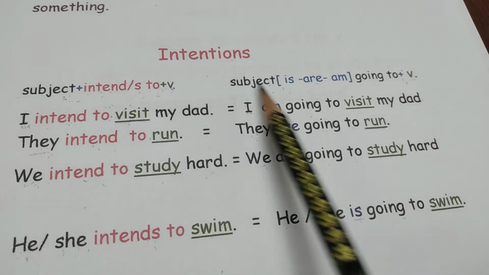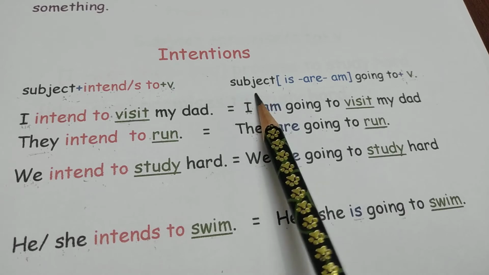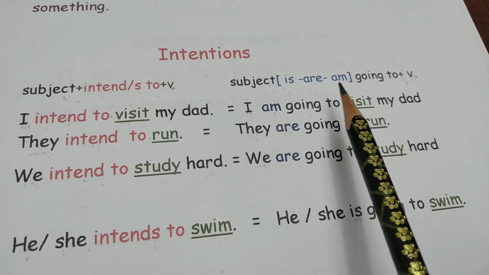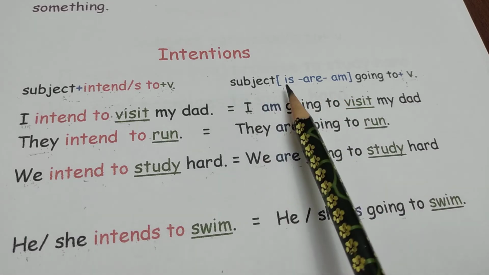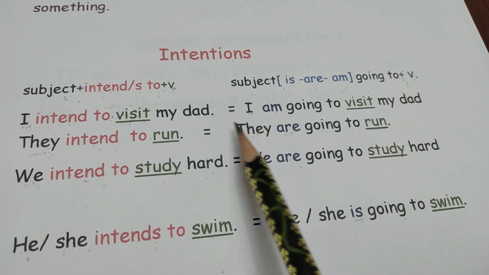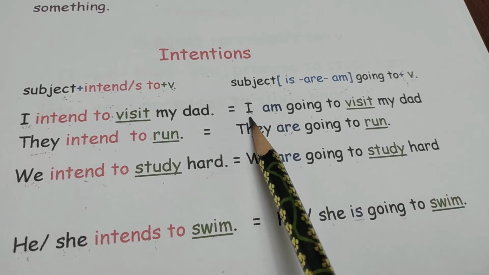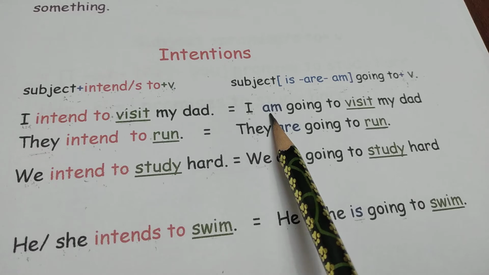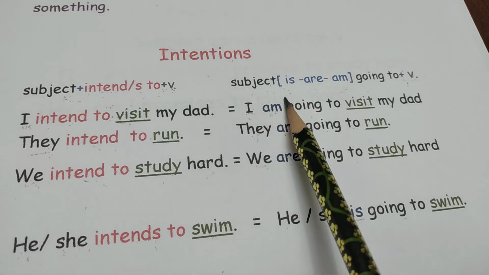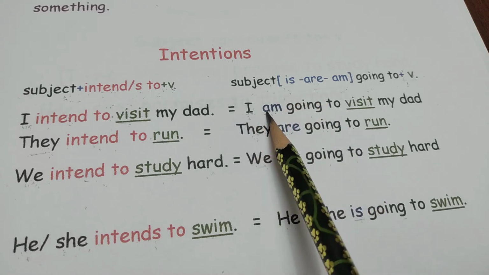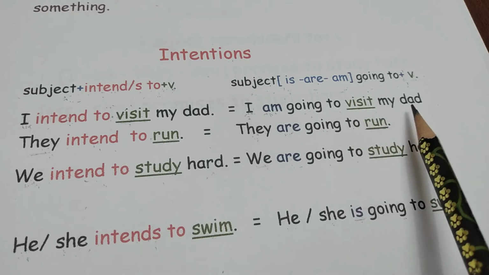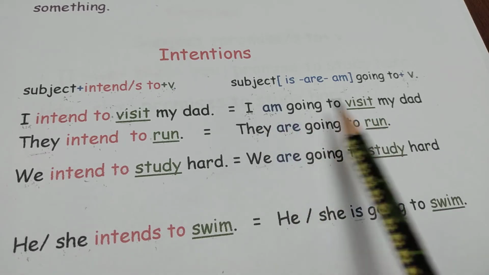Now look at form number 2. We have subject is, are, am, going to plus infinitive. Once again, we have subject is, are, am, going to plus infinitive. So look at this one, I, this is the subject, am. We put I, then am. We can't say I is or I are. No, I am. I am going to visit my dad.